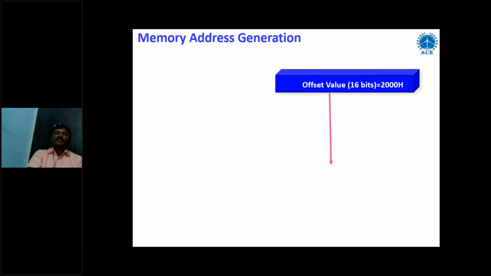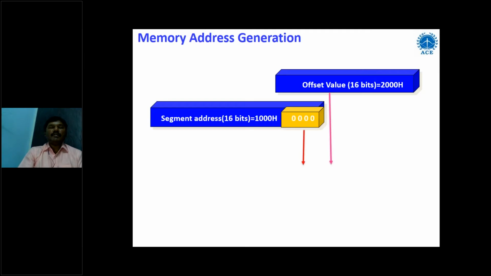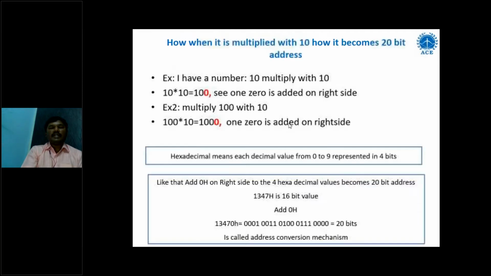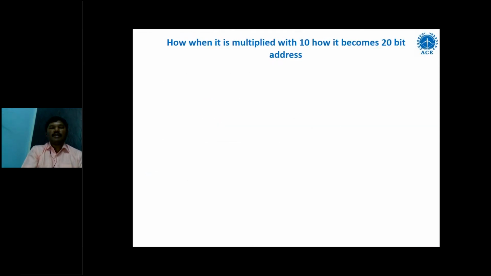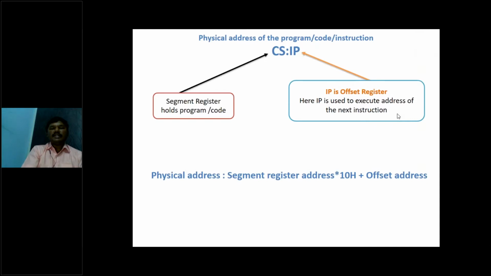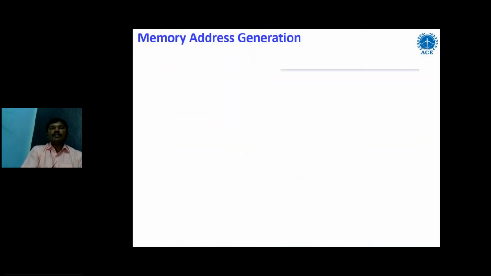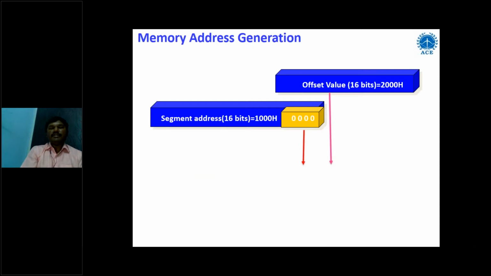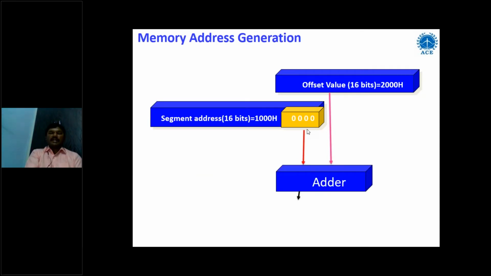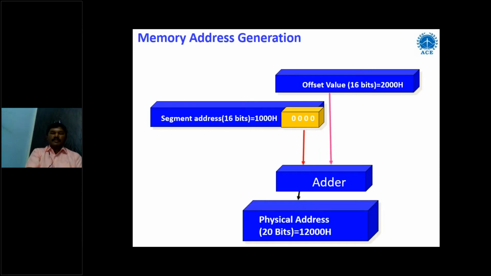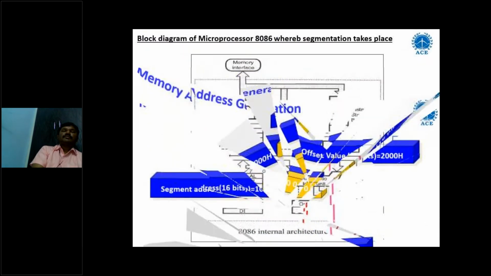See, this is my offset address. The offset address, the instruction pointer or any register, is only in terms of 16-bit. But this is the segment address. I am multiplying the segment address with 10H. See, the segment address is multiplied with 10H plus the offset address. So that's why here the segment address is added with 000H. And both are added by this adder, which is called address conversion. Then it becomes the physical address of 20 bits.